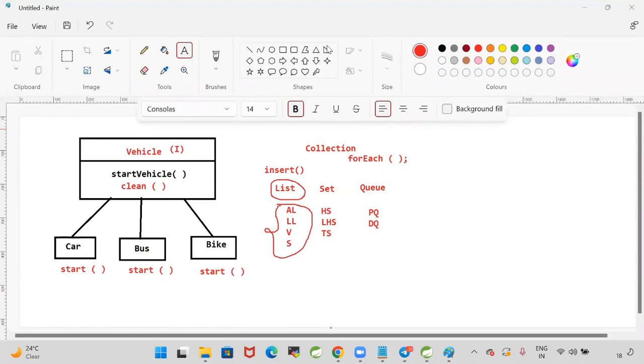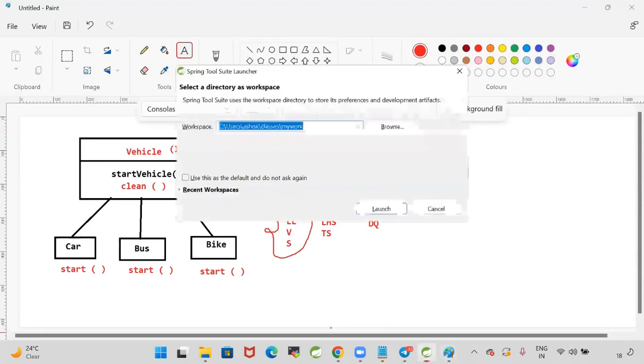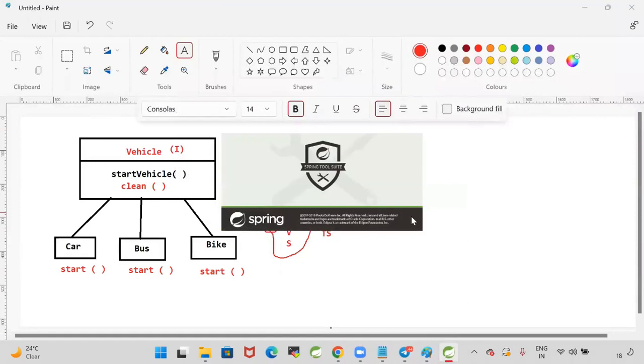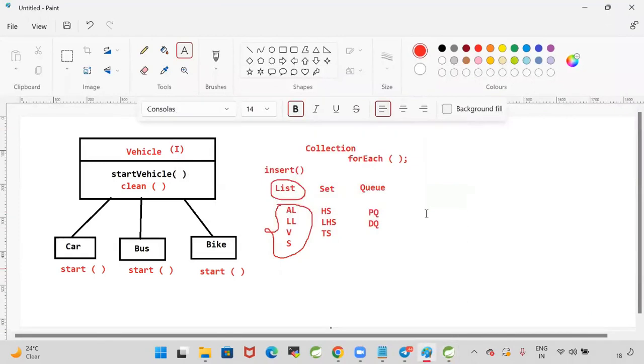An interface can contain a concrete method. That method should be default or static. An interface can contain a concrete method: a default method and a static method. What is the difference? Default methods means we can override the default methods in the implementation classes.